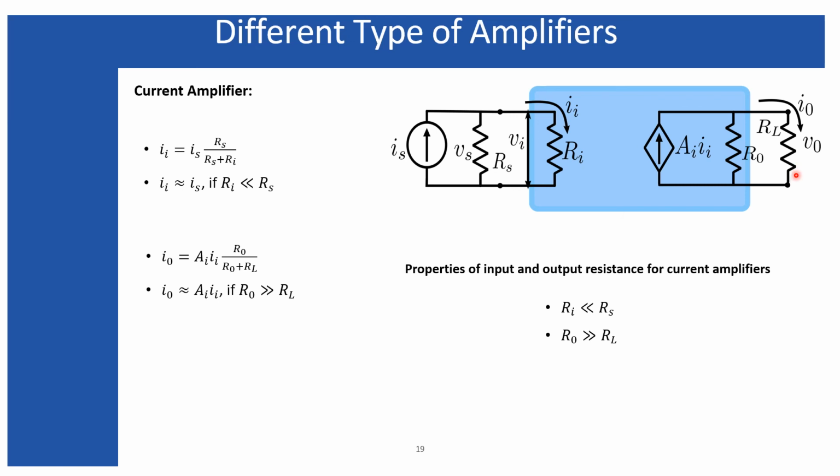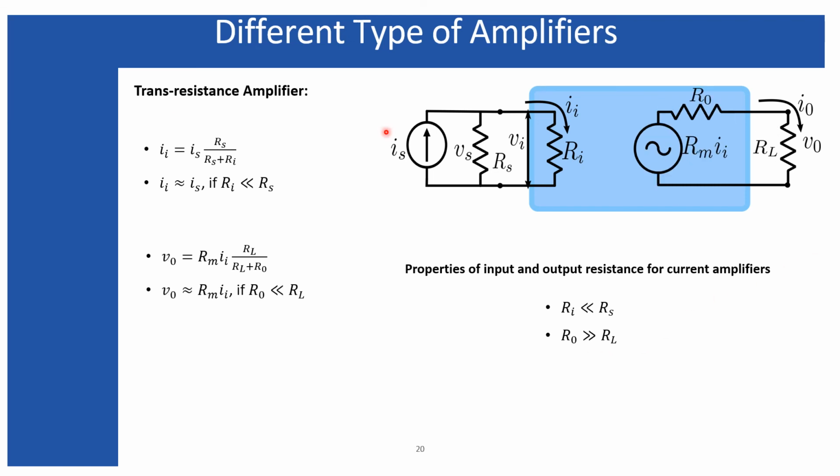In order to make that happen, the load impedance must be very much smaller than the output impedance of a current amplifier, or in other words, the output impedance of a current amplifier must be very much greater than the load impedance. So that is the property of the impedances of the current amplifier, as I have shown over here.